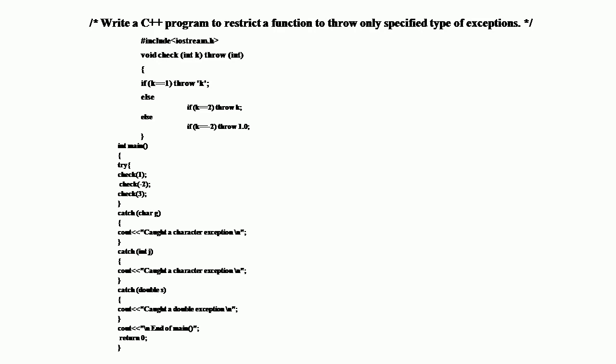In main, try { check(1); check(-2); check(3); } catch (char g) { cout << "Caught character exception\n"; }